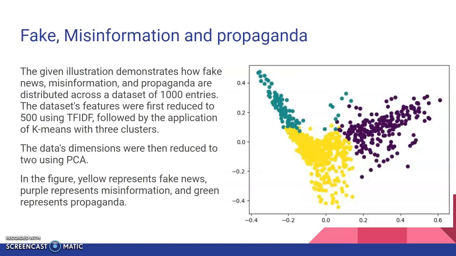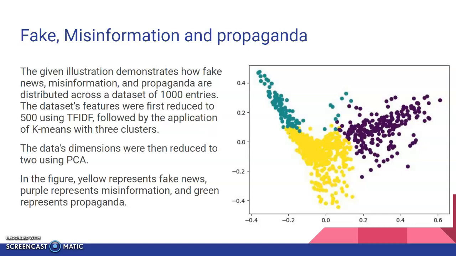Okay, so here is the result of our clustering. In the figure, yellow represents fake news, purple represents misinformation, and green represents propaganda. The figure demonstrates how fake news, misinformation, and propaganda are distributed across a dataset of 1,000 entries.